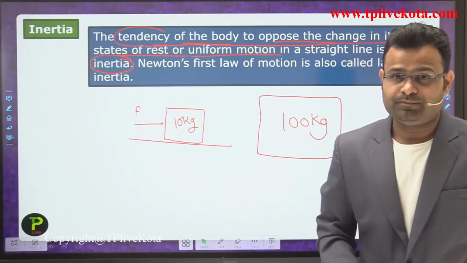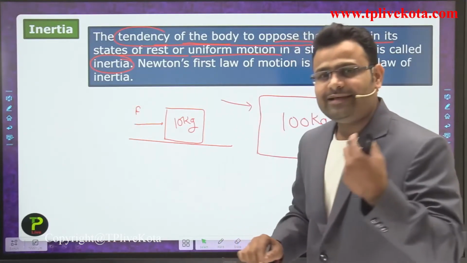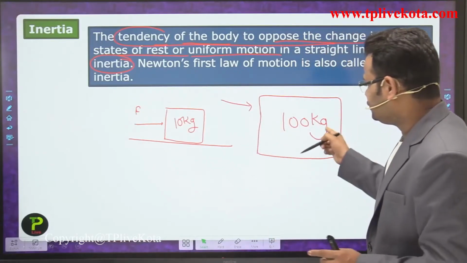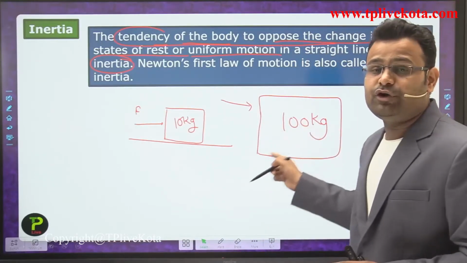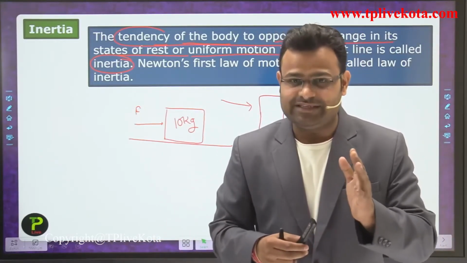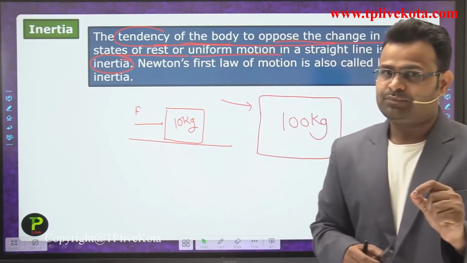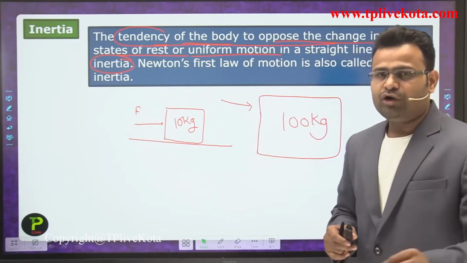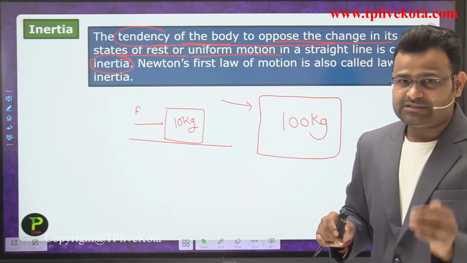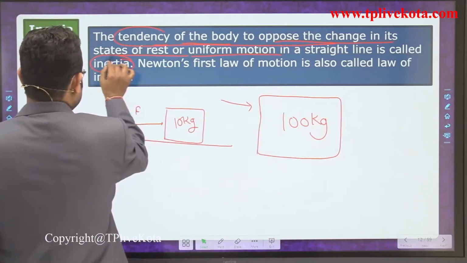If any external force is applied by any agent to change the position of that object, the body doesn't want to change its state of motion or rest easily. That tendency of a body is called inertia. Every body doesn't want to change its own position, state of rest or state of motion.